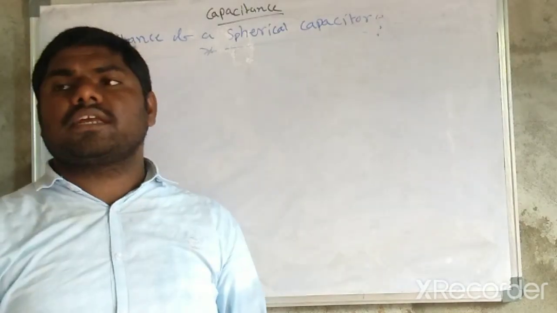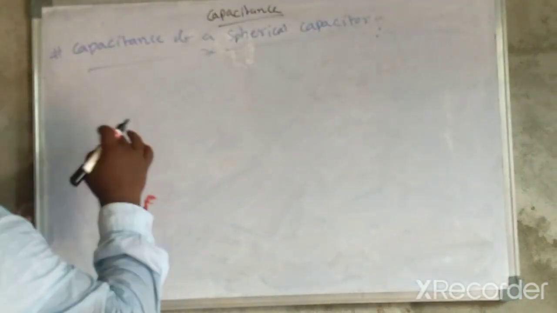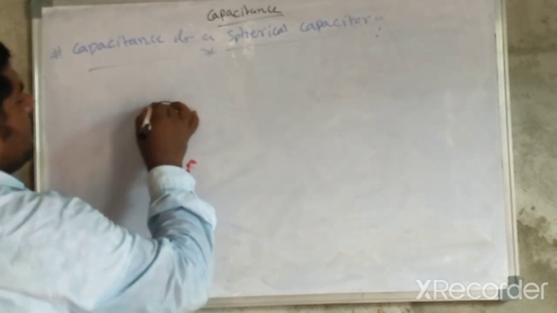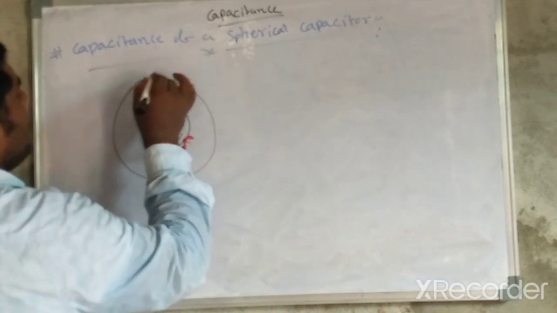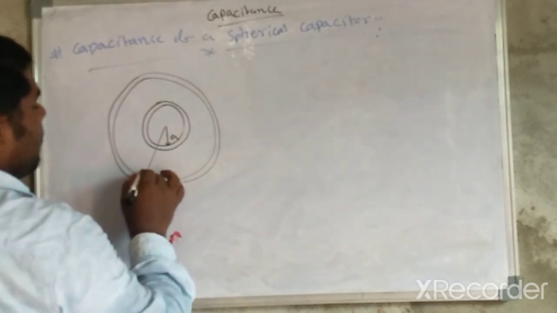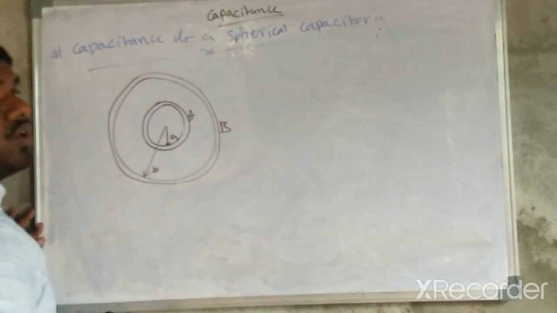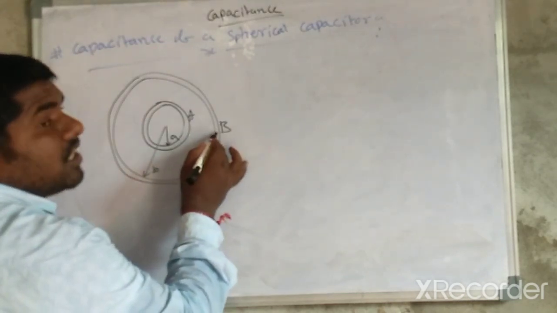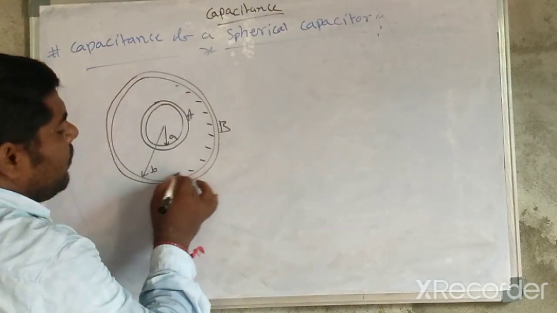Here I am going to consider two concentric shells. This is the inner spherical shell with radius A, and this is the outer spherical shell with radius B. B has more charge and more potential than A, so the charge moves from B to A, and the induced charge accumulates on the surface.